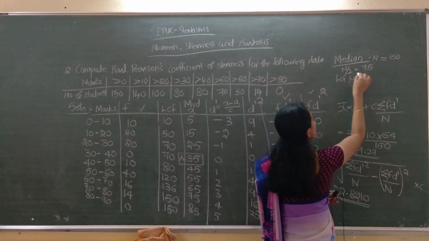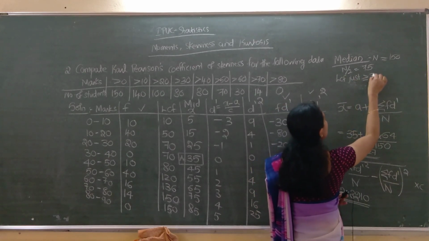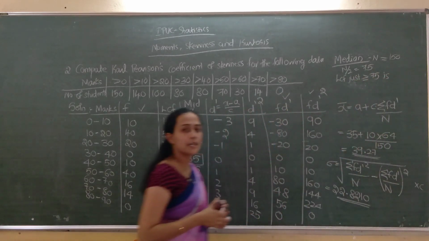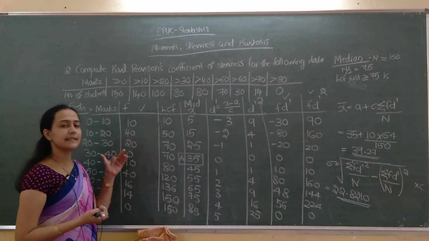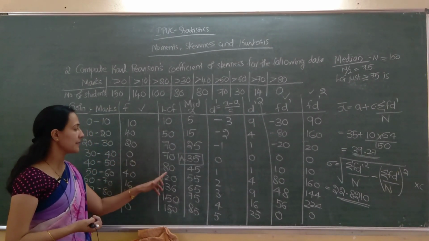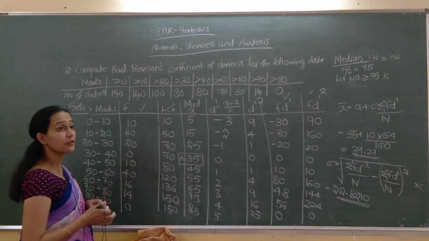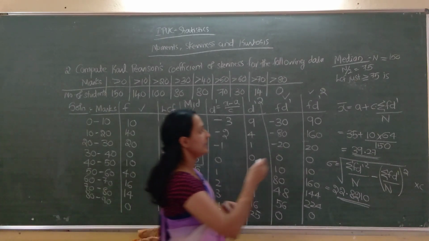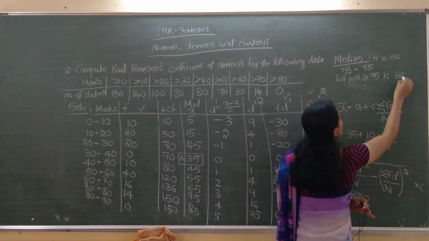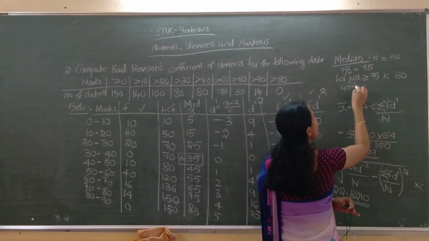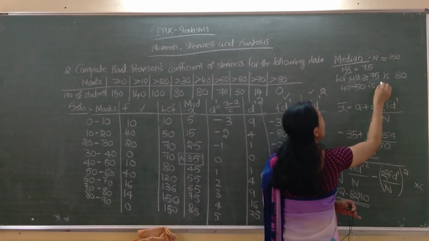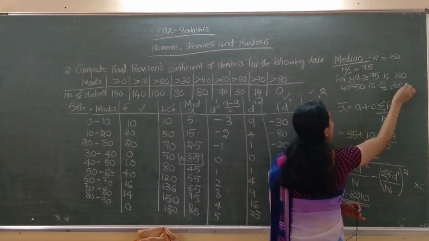LCF just greater than or equal to 75 is how much? The just greater cumulative frequency, which one? 80. 80 is the corresponding class, 40 to 50 is 80. So 40 to 50 is our median class.